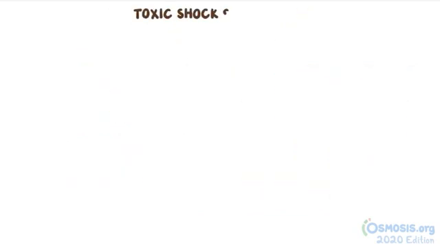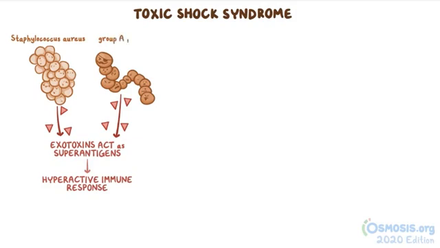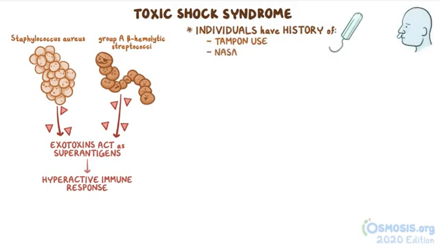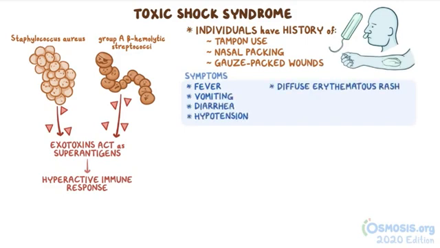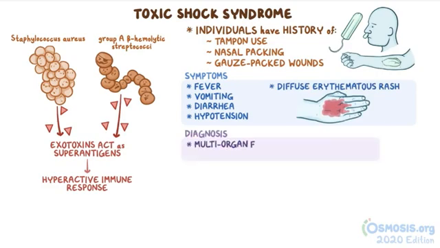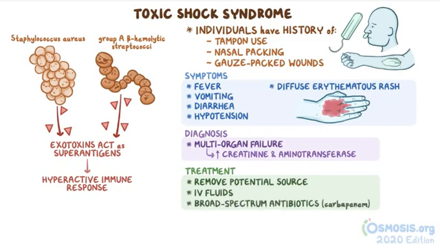Alright, finally there's toxic shock syndrome, which is caused by bacterial exotoxins that act as superantigens and can generate a hyperactive immune response. The most common culprits are Staphylococcus aureus and group A beta-hemolytic streptococci. Classically, individuals have a history of tampon use, nasal packing or gauze-packed wounds. Symptoms include fever, vomiting, diarrhea, hypotension, and a diffuse erythematous rash resembling a sunburn. There's often multi-organ failure, leading to an elevated creatinine and aminotransferase levels. Treatment includes removing the potential source, giving IV crystalloid fluids, and broad-spectrum antibiotics like a carbapenem.